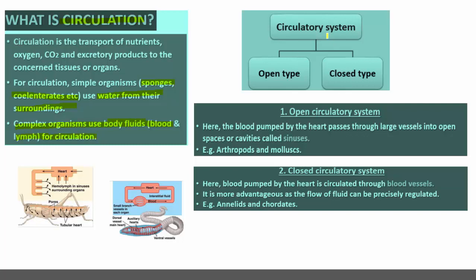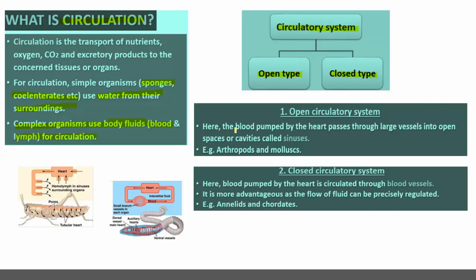Then moving to the types of circulatory system. There are two types of circulatory systems, open type and closed type. What is the difference between open circulatory system and closed circulatory system?